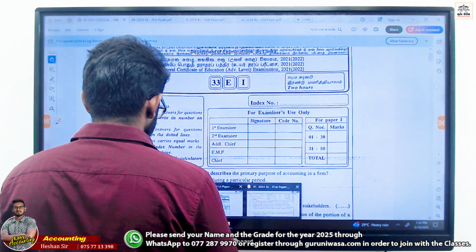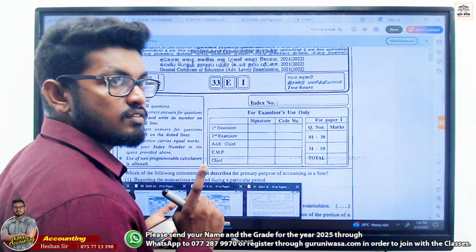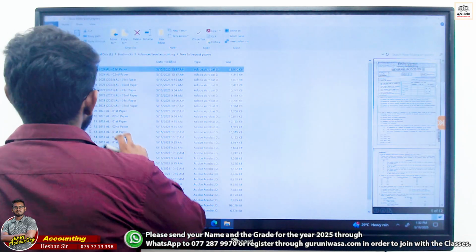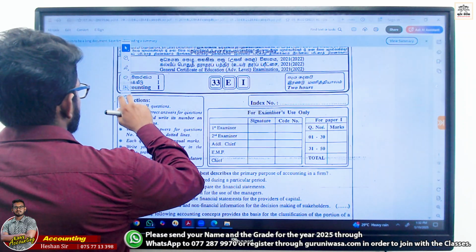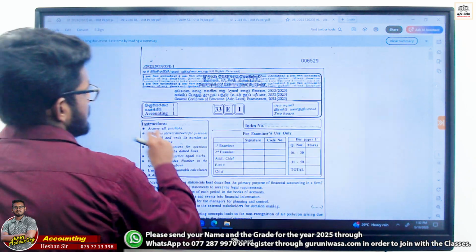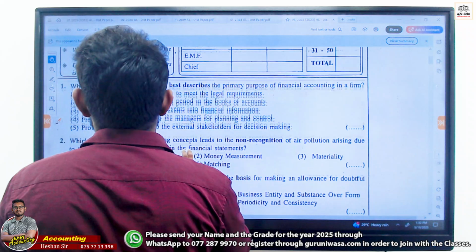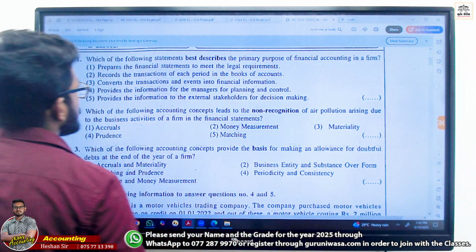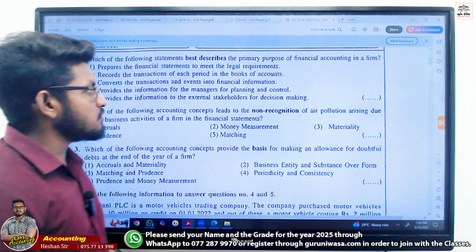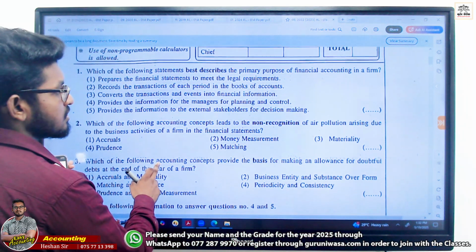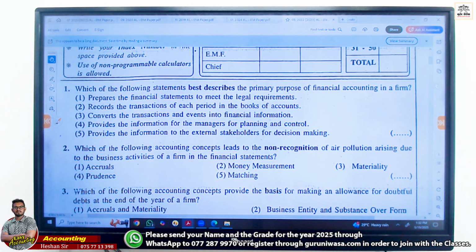No, we need to go with 2022, right? Am I correct? Yes, go to 2022 A level, right? MCQ number 1. Which of the following statements best describes the primary purpose of financial accounting? They are asking about the primary purpose of financial accounting of the firm.